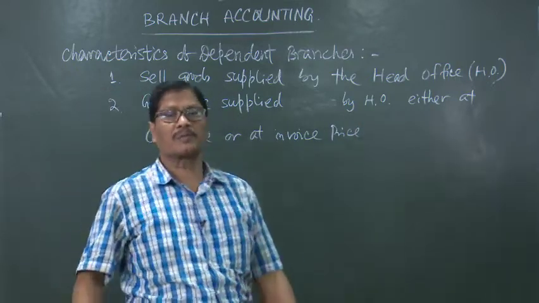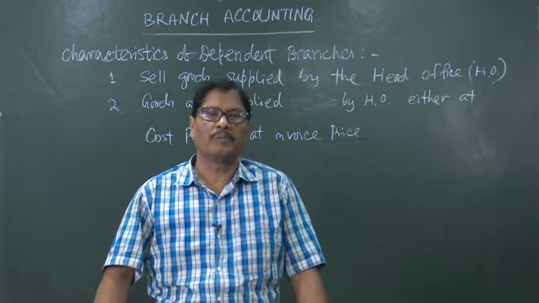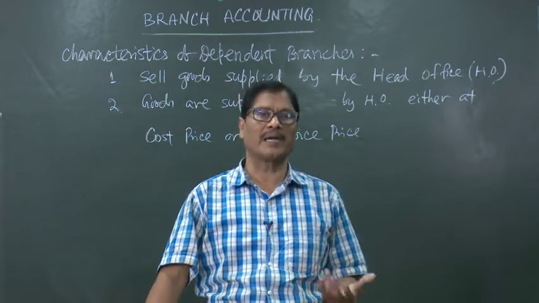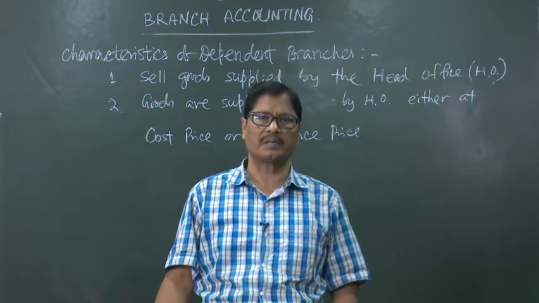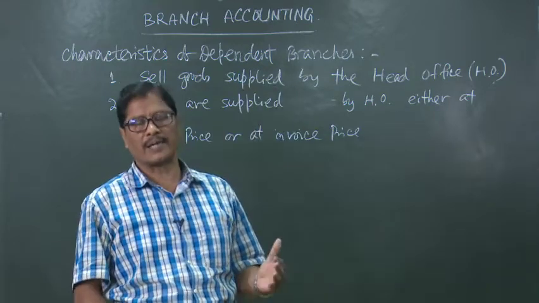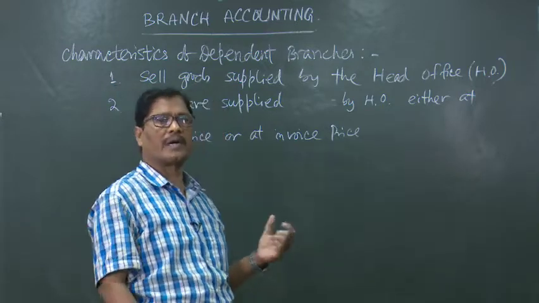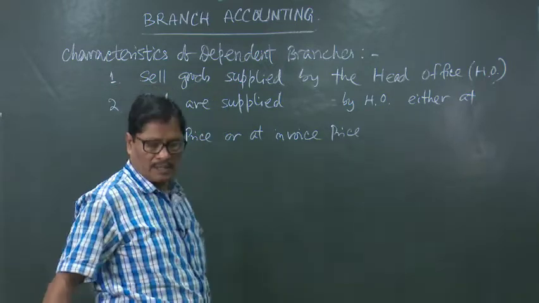If suppose the cost of the goods is 100 rupees per unit, but the head office sets it at 120 rupees, that means at an inflated rate, that is called invoice price. So, either at the cost price or at the invoice price, according to the policy undertaken by the head office, these goods will be sent.